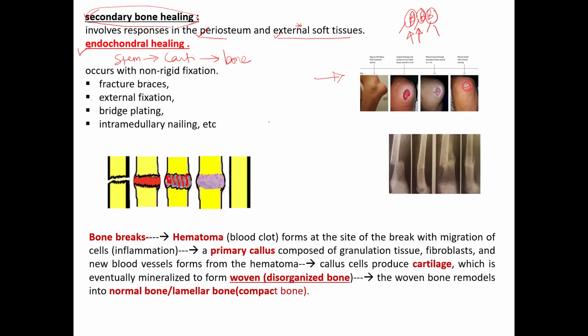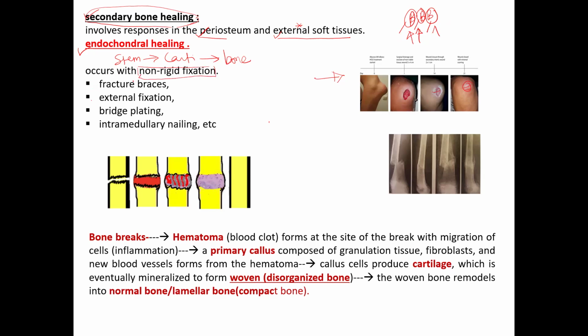Same way, when the bone has the fracture, over the given period of time, after the remodeling, there is no any scar left over over the bone. So it resembles that of the natural bone. So where we find secondary bone healing? Primary bone healing किधर आ रहा था अपने को? When we are fixing the fracture very rigidly with no any movement possible.